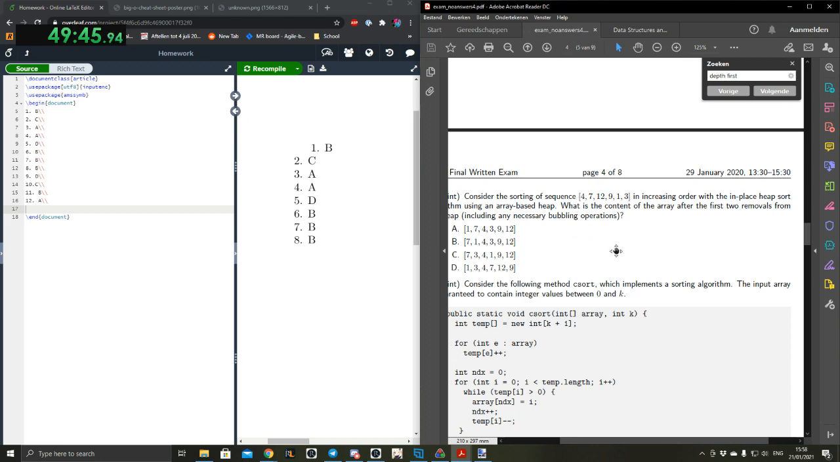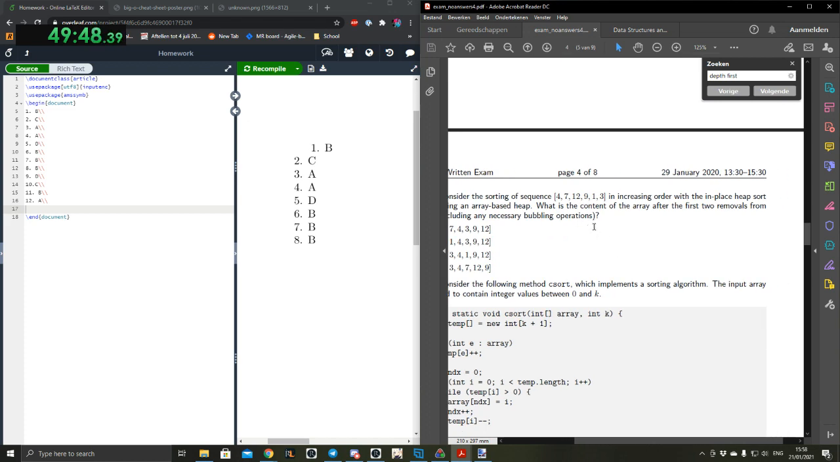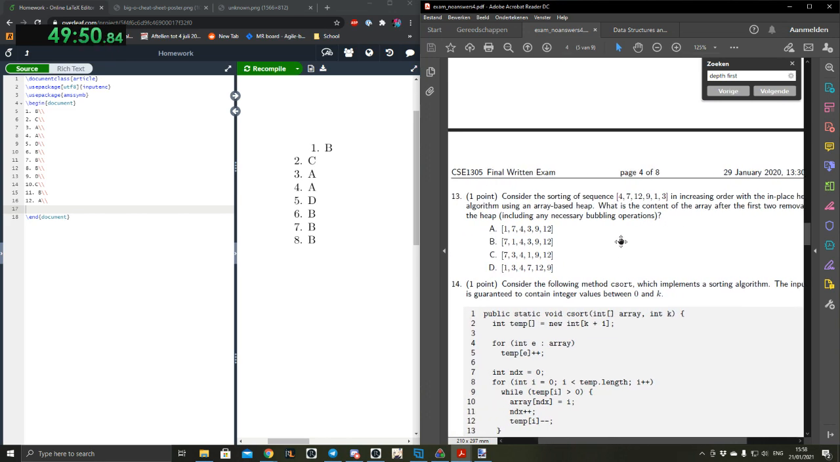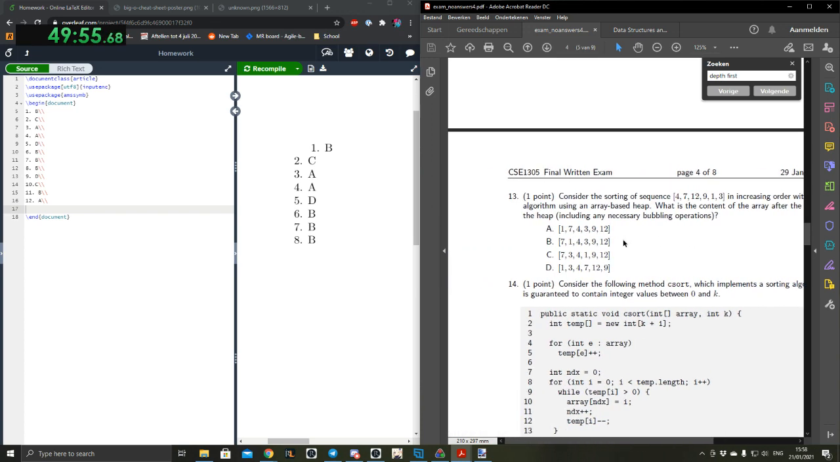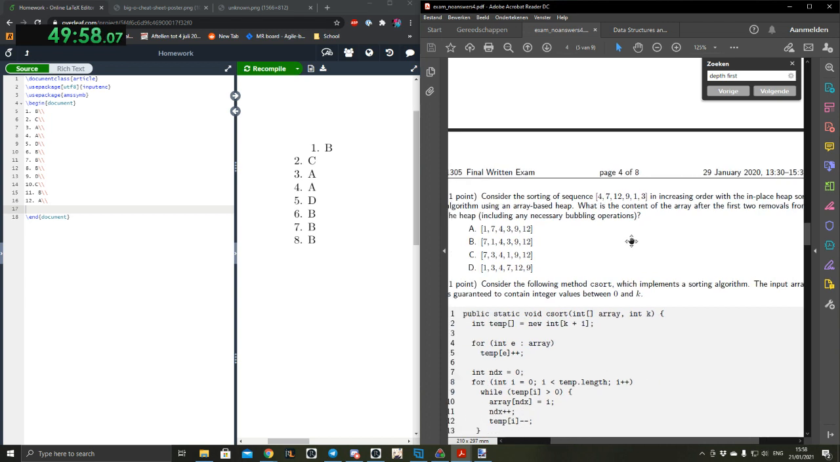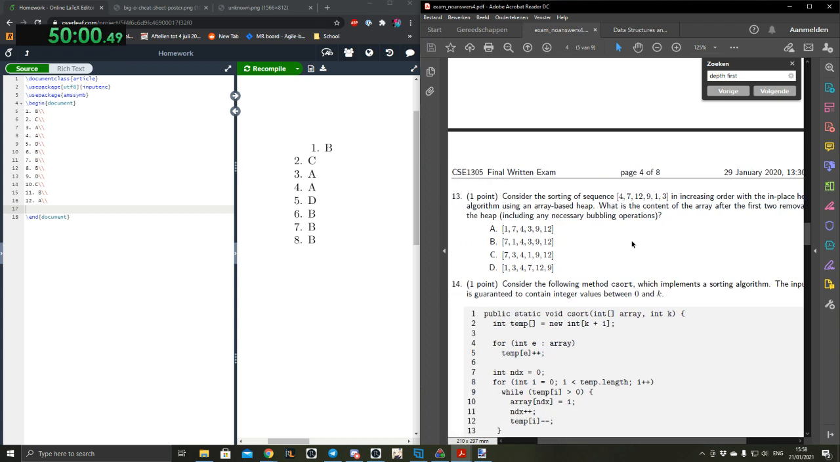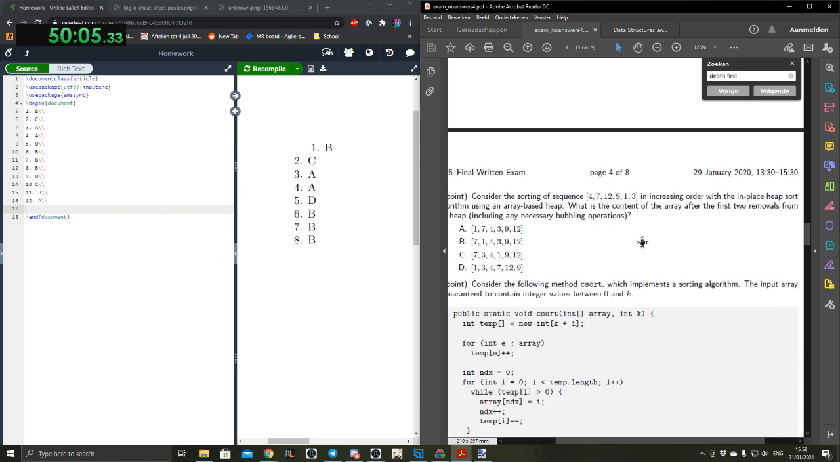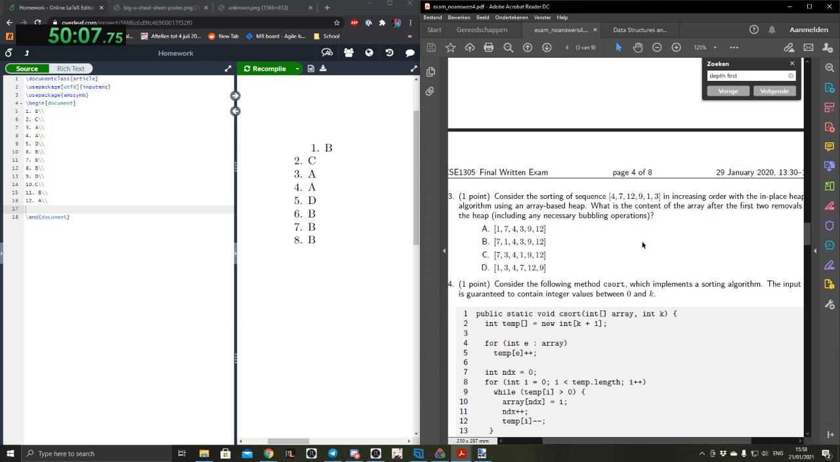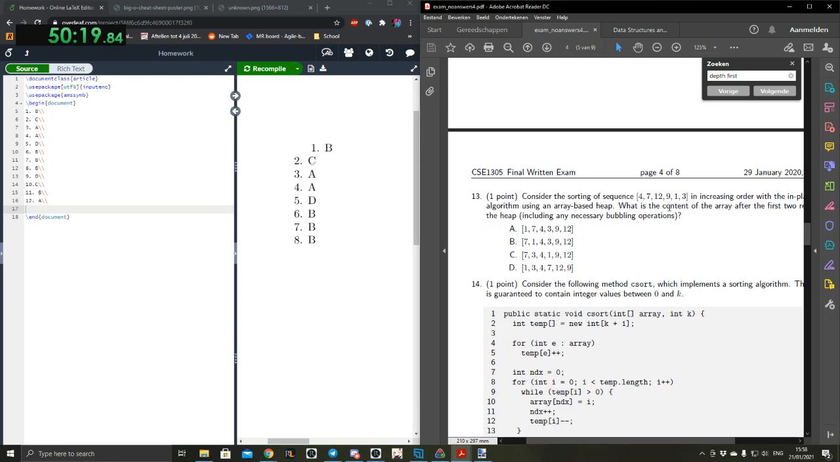Consider the sorting of a sequence, blah blah blah, in increasing order with the in-place heap sort algorithm using an array-based heap. What is the content of the array after the first 2 removals from the heap, including the necessary bubbling operations? Let's see. An in-place heap sort. First, the content of the array after the first 2 removals from the heap, but there's still the same amount of elements.